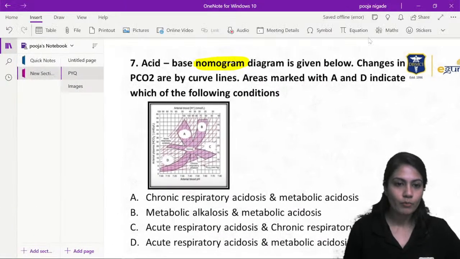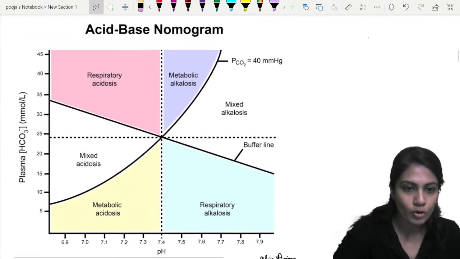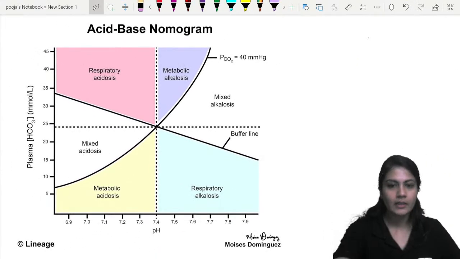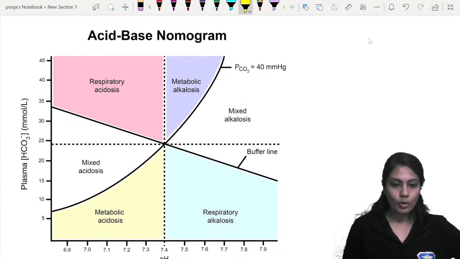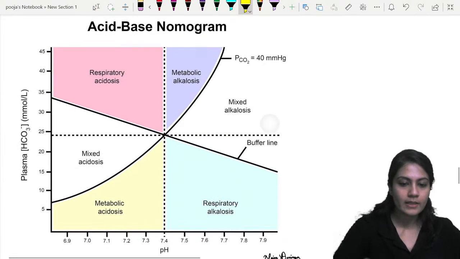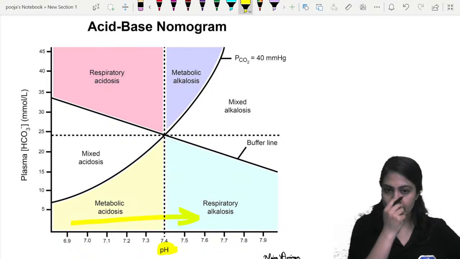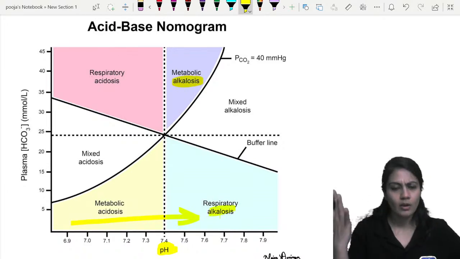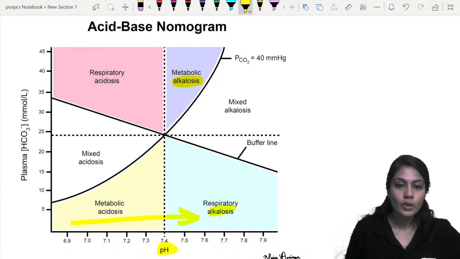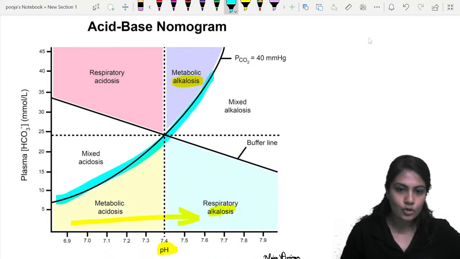Simple diagram, if I want to show, you can click a picture and get to know this nomogram. This is the clear cut diagram of the nomogram. So look over here. What is given? At the downside, on the x-axis, what we can see? pH, right? If the pH increases, that means alkalosis will be there, whether it is respiratory or metabolic. Now, you have to see this line. Let's change the color. This line is showing what thing?